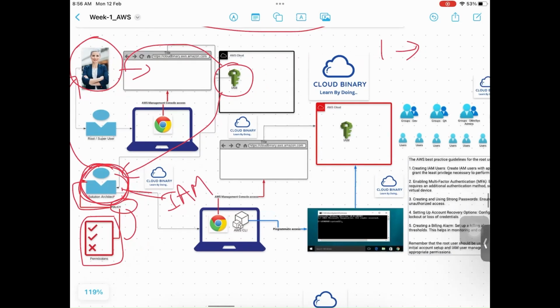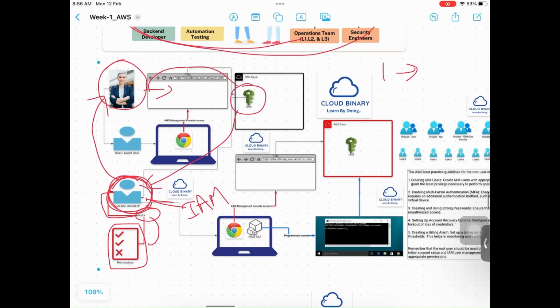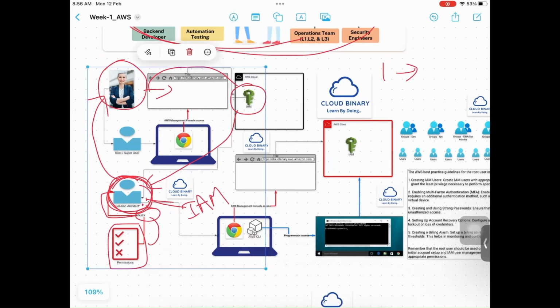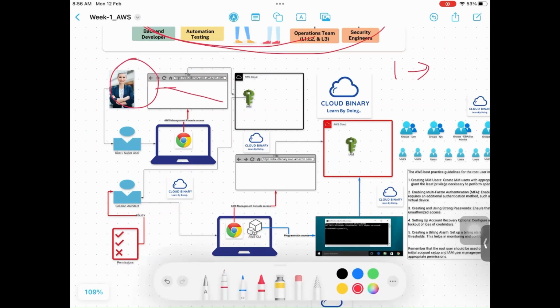In our use case, as part of your learning, you will be creating an account with AWS. That account is called the root account. After creating the AWS account, you'll be creating an IAM user. The way the product owner logged into AWS and created the solution architect Jack and gave him permissions, in a similar way, you create one more user in your example.